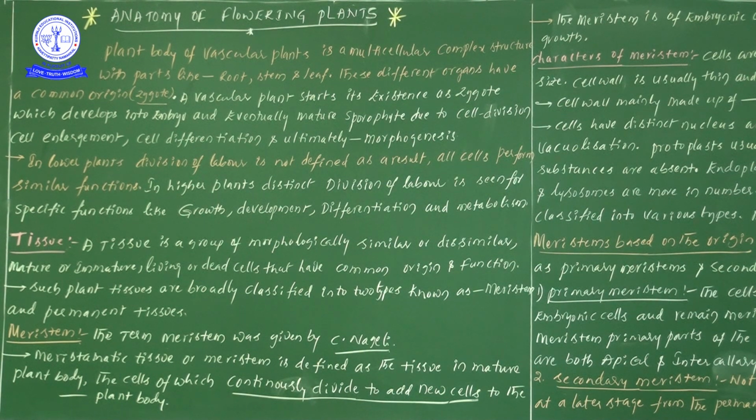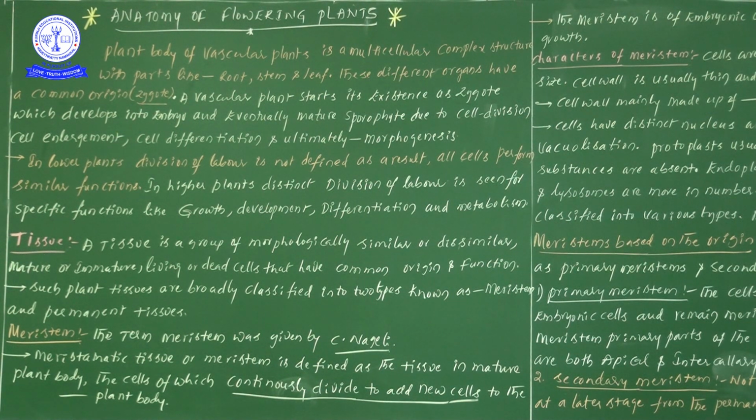The term meristem was coined by Nageli. Meristematic tissue, or the meristem, is defined as the tissue in a matured plant body whose cells continuously divide to add new cells to the plant body.